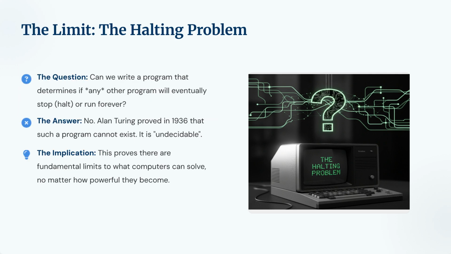Key concept: the halting problem. One of the most mind-bending discoveries in this field is the halting problem. In 1936, Alan Turing asked, can we write a program that determines if any other program will eventually stop or run forever? He proved the answer is no. This program cannot exist. This is a huge deal, because it proves there are fundamental limits to computers. No matter how fast or powerful they get, some things will always be, quote, undecidable.